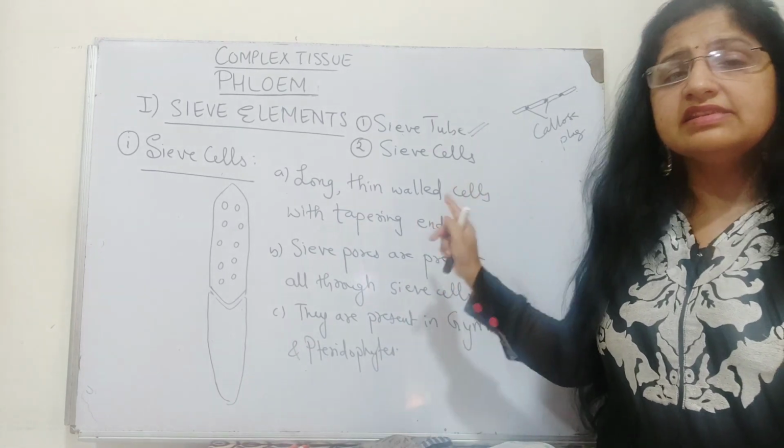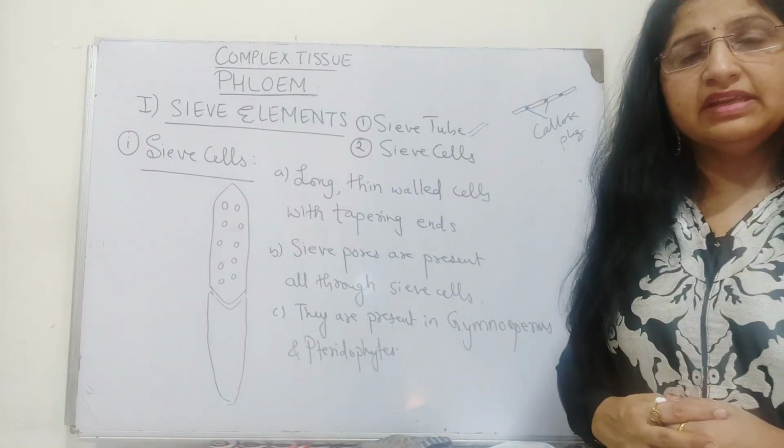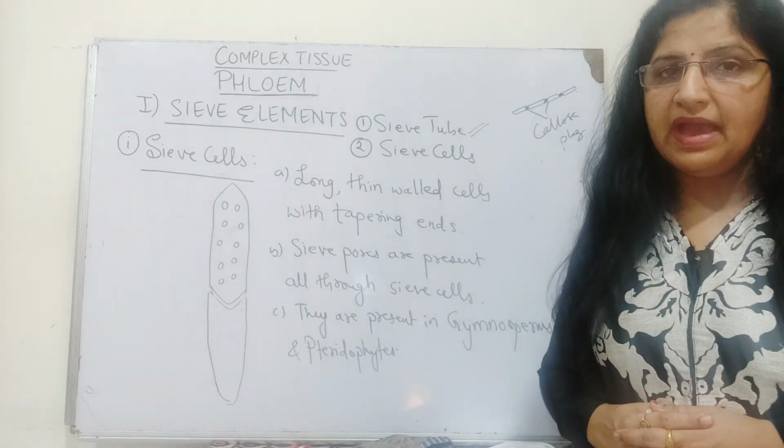So this is the first component of the phloem tissue, called the sieve element. Let's see the next one, called the companion cell.